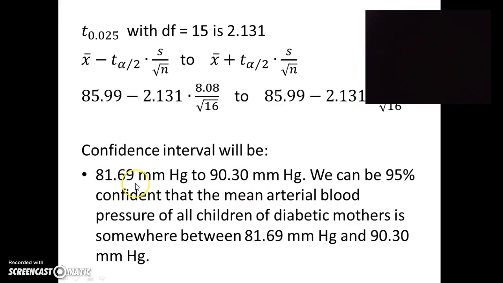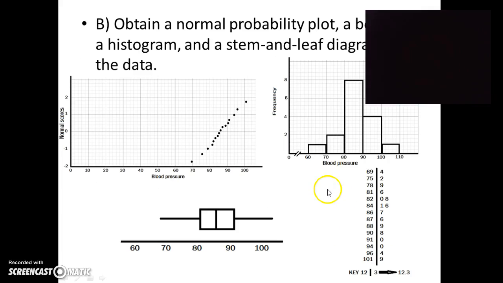It's going to be 81.69 to 90.30. So what does that mean? It means that we can be 95% confident that the mean arterial blood pressure of children of diabetic mothers is somewhere between 81.69 and 90.30.